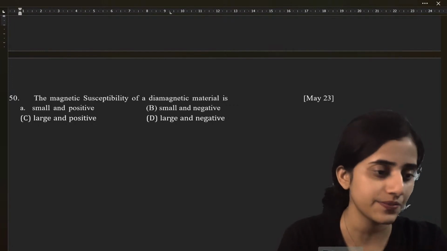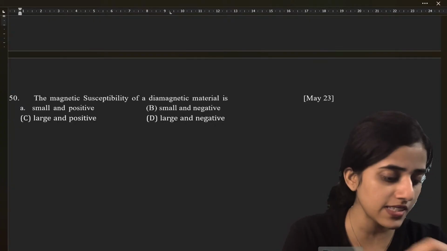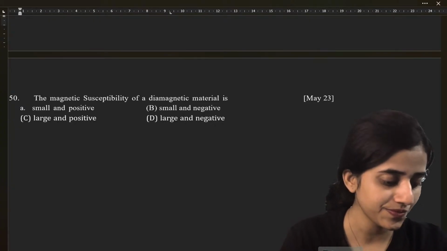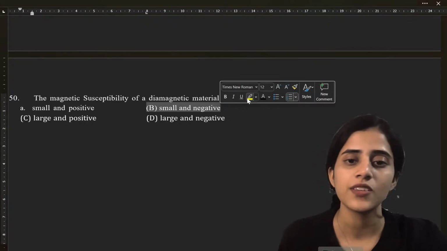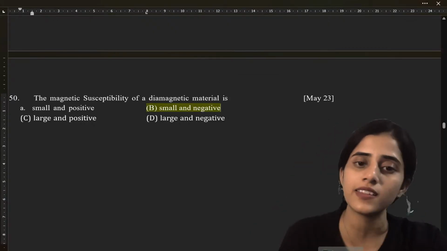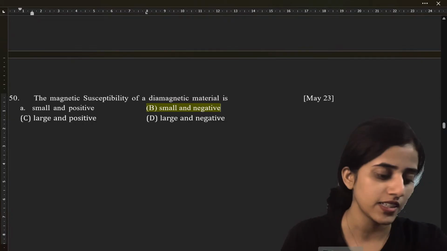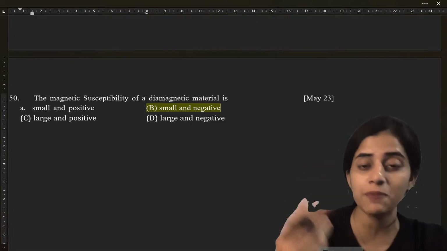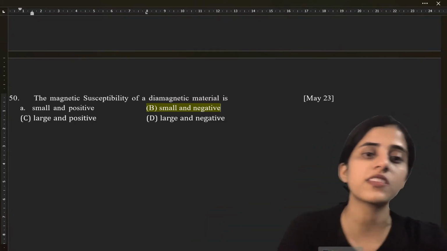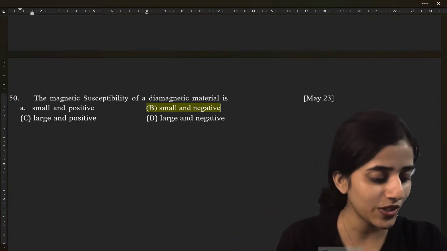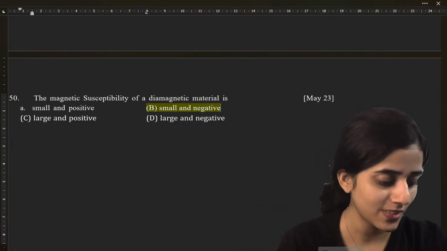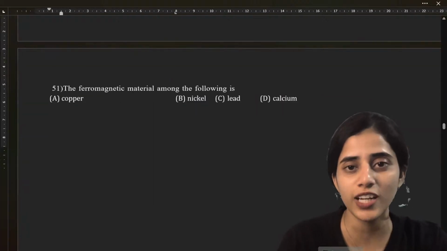What is the answer? Can I have some answers? Yes, it is small and negative. So all this I've mentioned in the past package. You have to learn all this. You know how susceptibility varies for all three different: dia, para, and ferro.